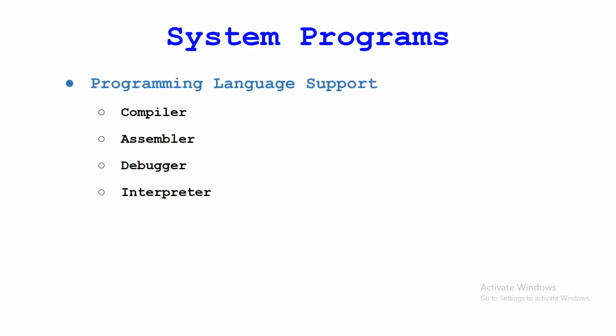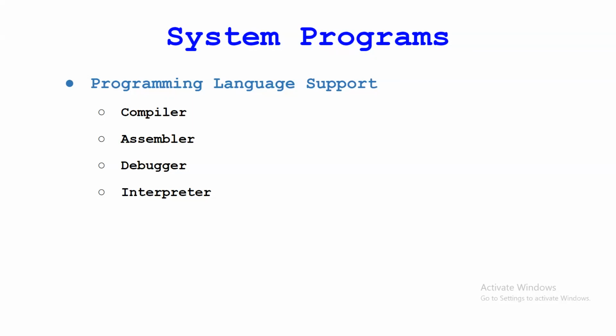Debugger is what? It is used to debug a program step by step. If suppose any problem is there in your program and you want to check where that problem is, in that case you can debug your program line by line, and then we can get the actual error.